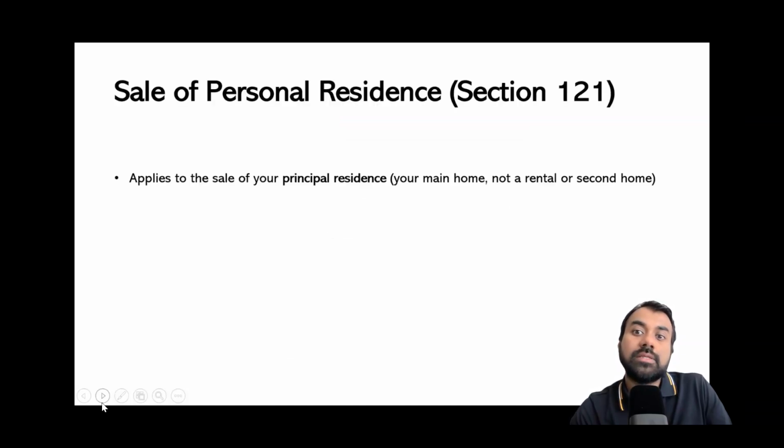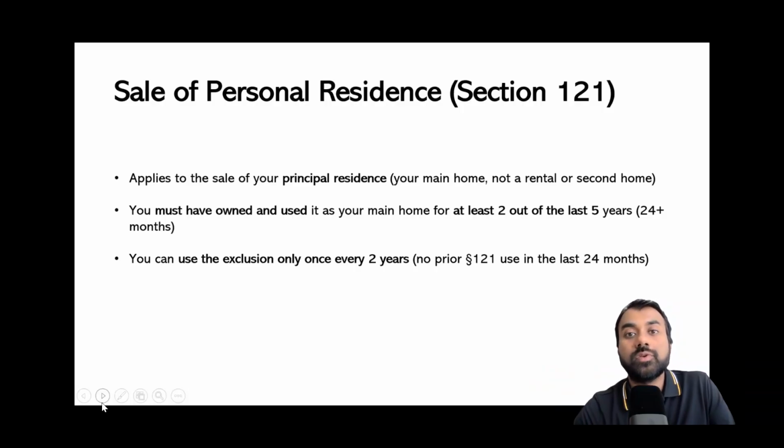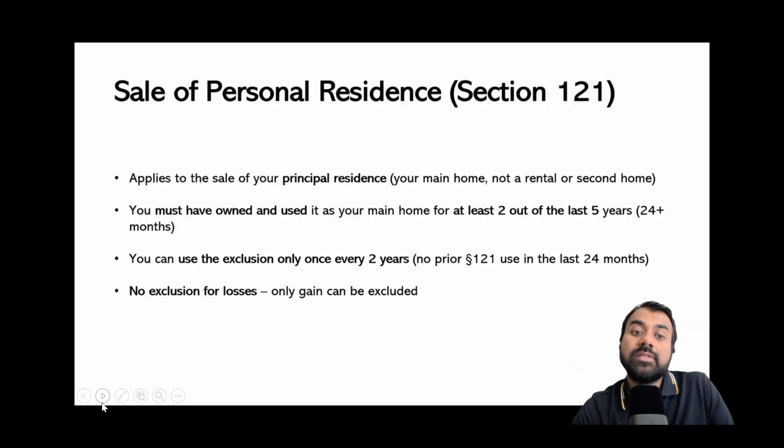And this exclusion is due to section 121 in our tax code. It applies to the sale of your principal residence, that is your main home, not a rental or a second home. The second condition is that you must have owned and used the home as your main home for at least 2 out of the last 5 years. So that's the ownership rule and the use rule. The next condition is that you can use the exclusion only once every 2 years. And lastly, there is no exclusion for losses, and the gain is the only thing that can be excluded.